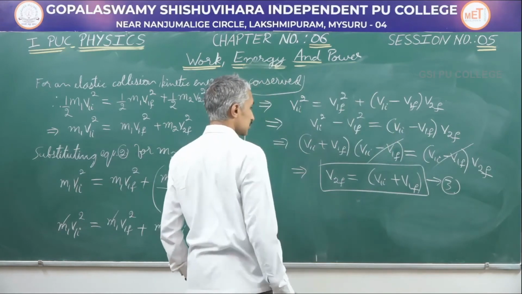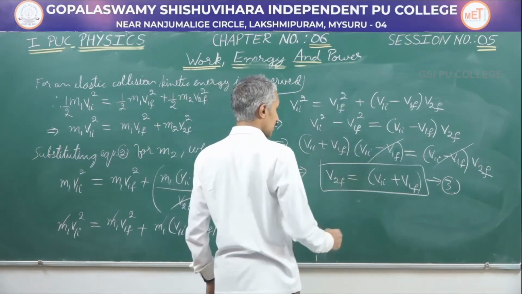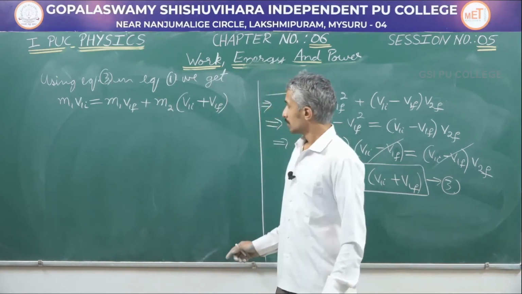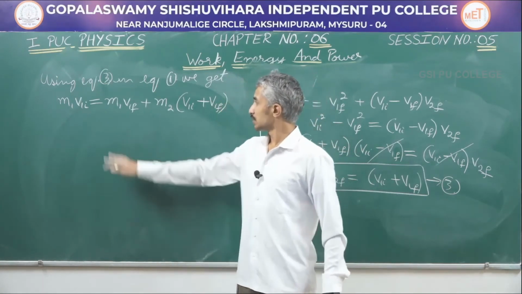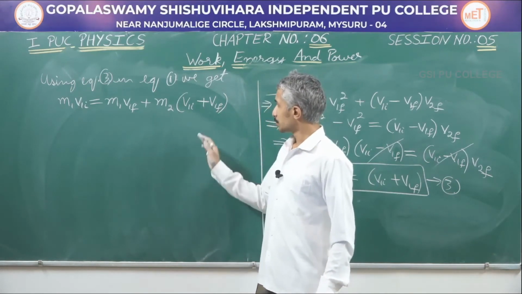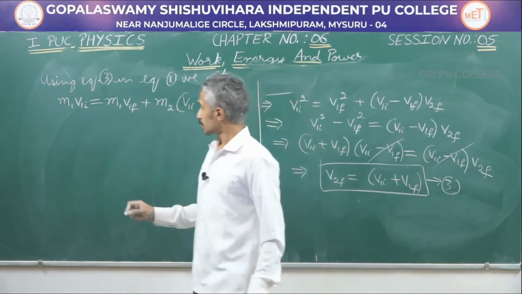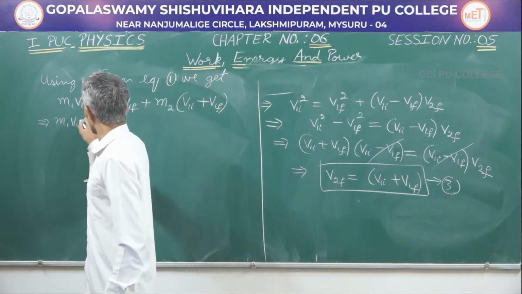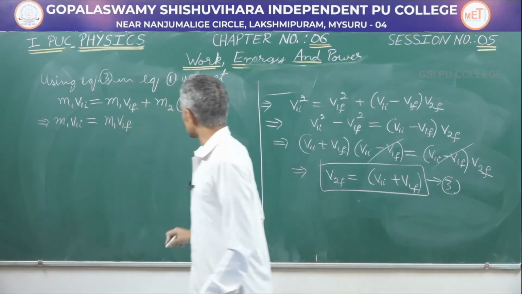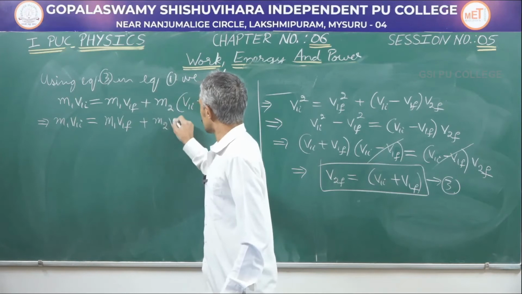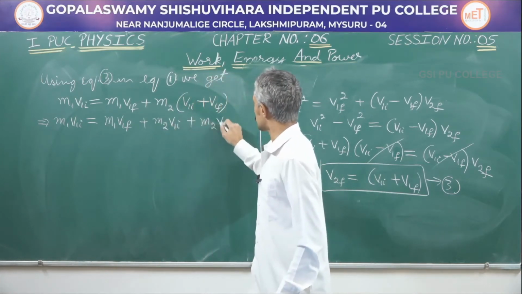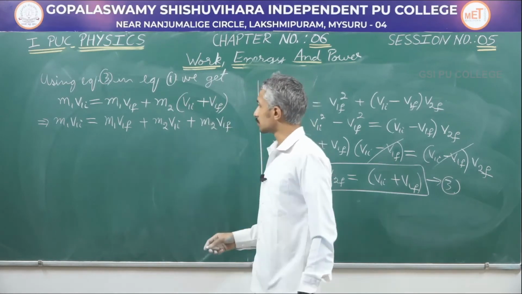I will use this equation 3 in equation 1 which we had earlier, and let us see what happens. I made use of equation 3 in equation 1. So I get m1 v1i is equal to m1 v1f plus m2 into (v1i plus v1f). Let me rearrange this again. m1 v1i is going to be equal to m1 v1f plus m2 v1i plus m2 v1f.